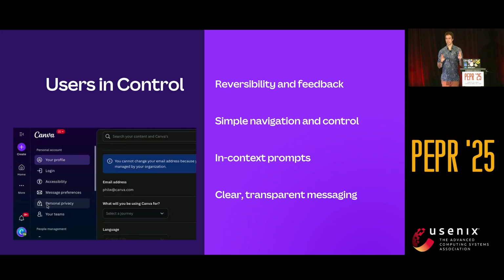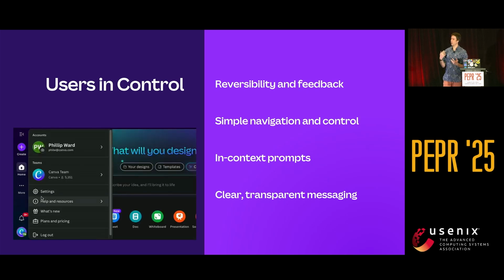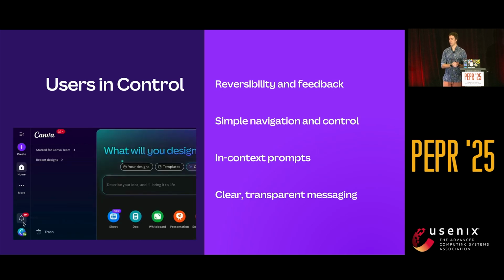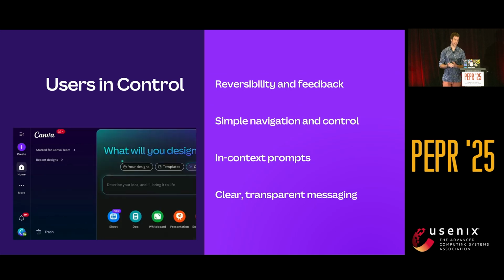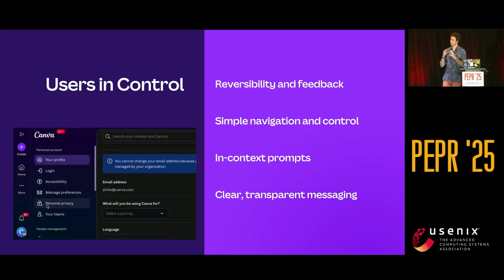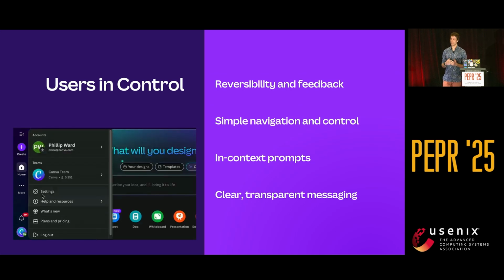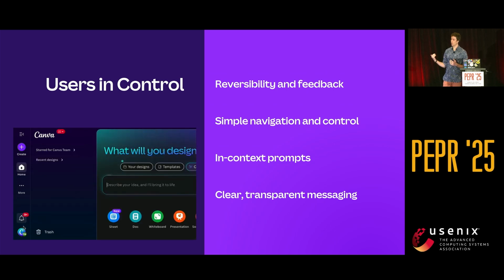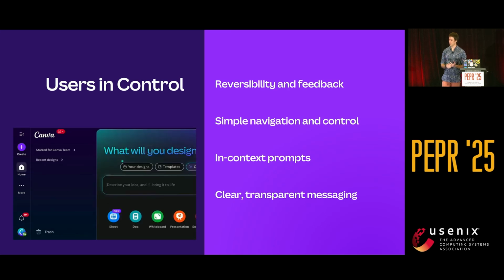Now, in-context is pretty broad because users are not training models, but things like when you give a feedback request saying this isn't working really well, or just in loading screens when you're downloading a document, giving people a reminder. And we tested lots of different language in those moments to see what would resonate. And we found the really simple stuff, like, can we use your data to train AI, worked incredibly well compared to the kind of emojis and glitter kind of language that we see in a lot of calls to action.